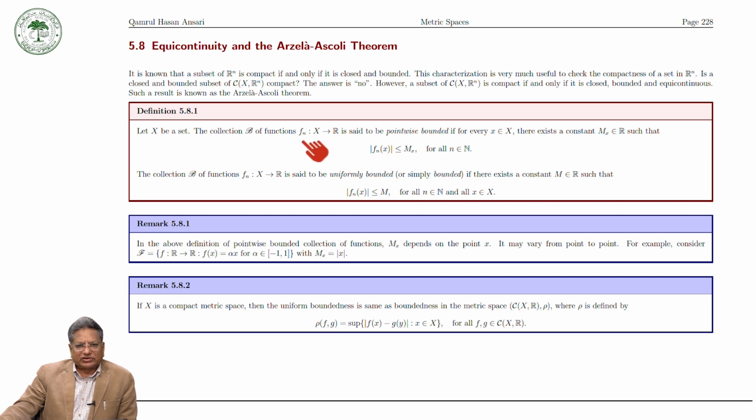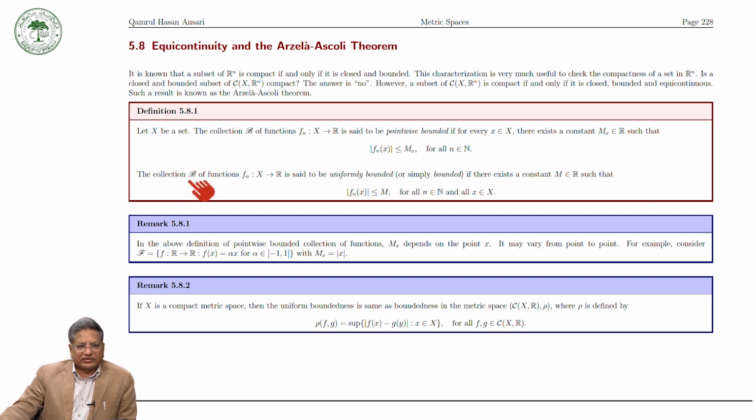So, a collection of real valued functions defined on a set X is said to be pointwise bounded if for every x there exists a constant Mx, depending on x, such that |fn(x)| is less than or equal to Mx for all natural numbers n.